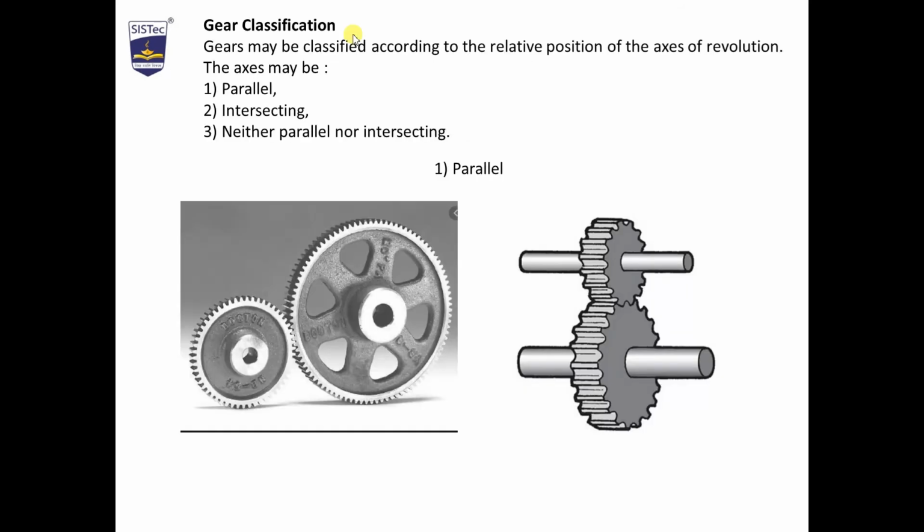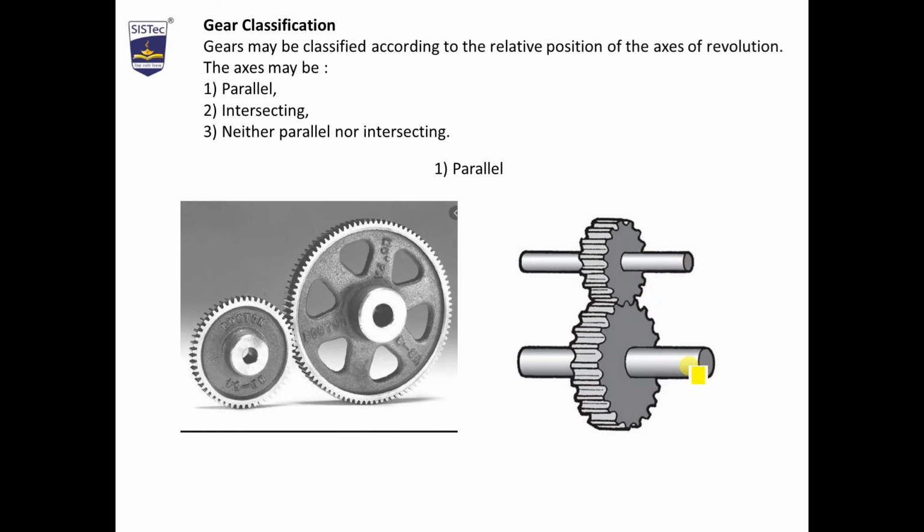Now we will classify the gears. Gears may be classified according to the relative position of the axes of revolution. As we are able to see, these are the parallel lines, the axes of the shafts, and these gears are mounted on them. This is the practical view. So the axes will be parallel, intersecting, or neither parallel nor intersecting. First is the parallel axis. According to this we can divide the axes of the gear shafts.